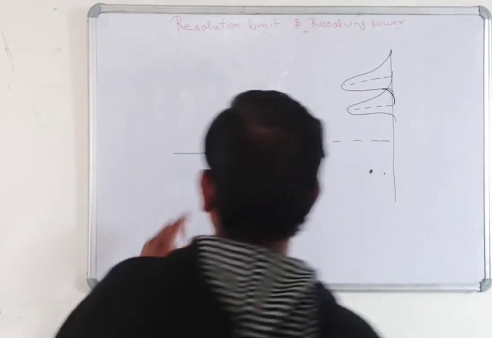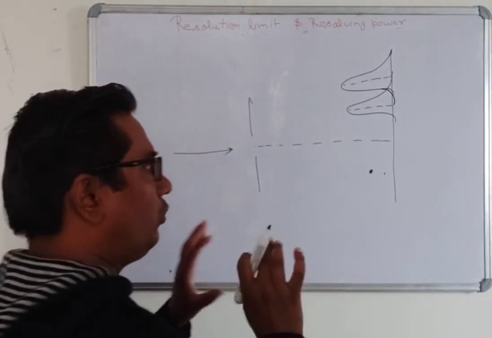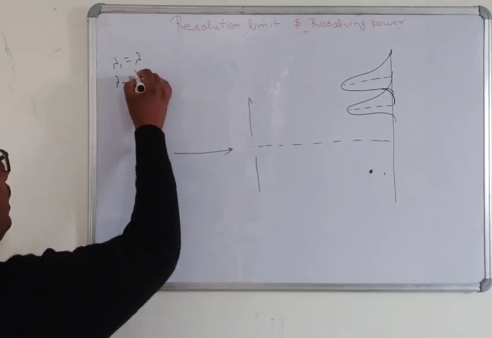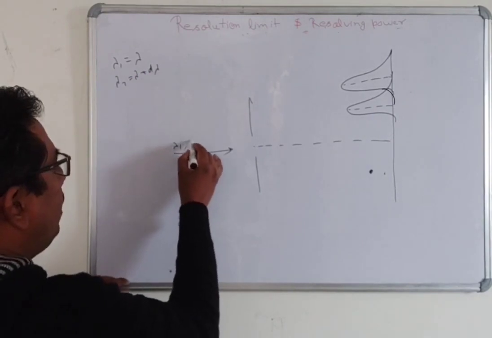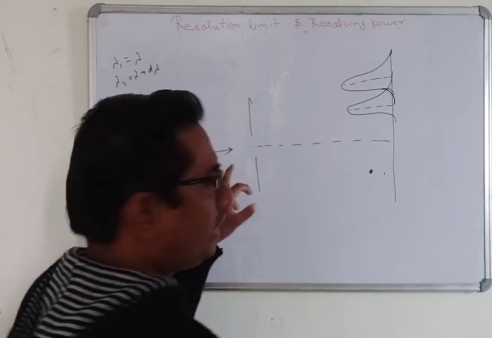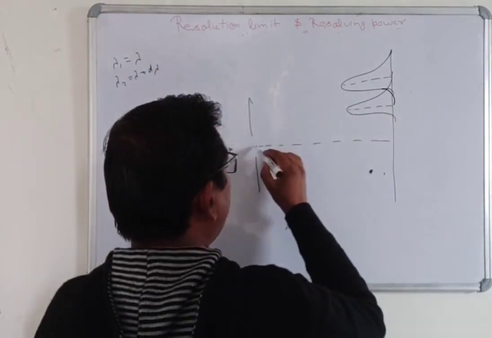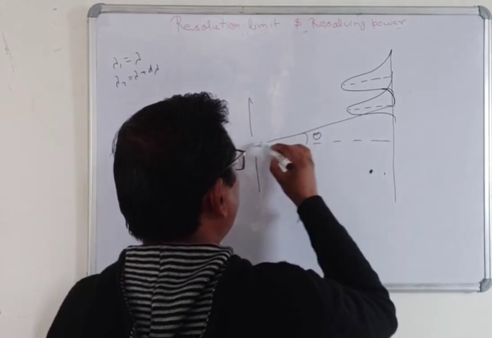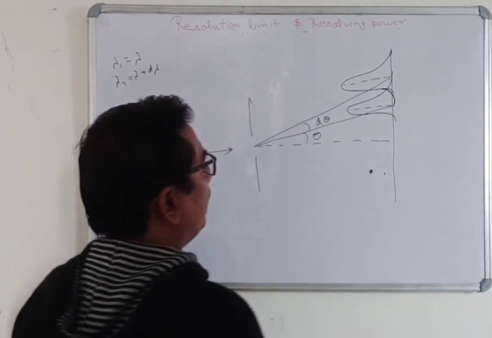Suppose we have a source with a mixture of two wavelengths. One is the wavelength lambda, and the other, lambda 2, is lambda plus d lambda. When lambda 1 and lambda 2 are incident on a grating, we will see the spectrum of lambda 1 here. This is the angle theta, and the angular separation from here is known as d theta.